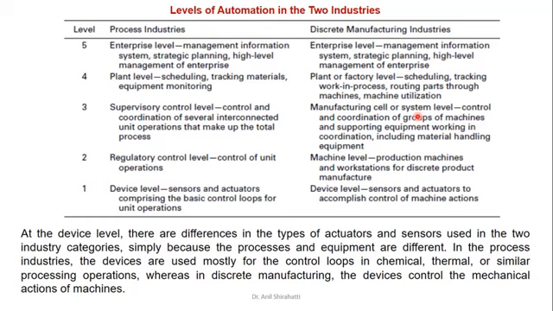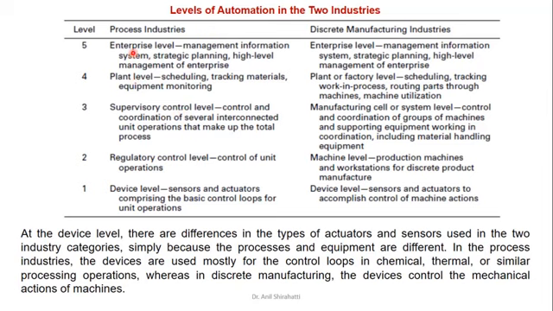So the levels of automation will be different in both industries. You can see there are 5 levels of automation: 1, 2, 3, 4 and 5. This one is related to process, this one to discrete manufacturing. Level 1 is at the device level. Level 2 of automation is the regulatory control level. Level 3 is the supervisory control level. Level 4 is at the plant level.